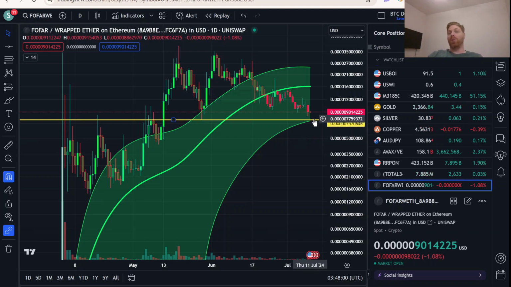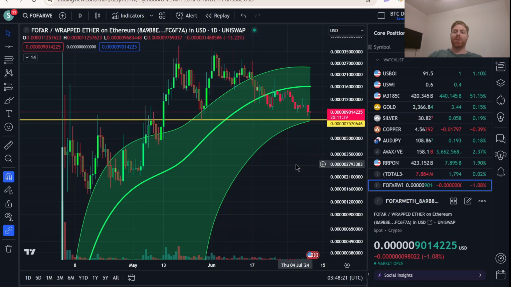It doesn't mean that it will hold. We don't know what's going to happen. Unpredictable, of course. But this is a very slow bleed down, and having a slow bleed in a meme coin like this is a good thing. What you don't want to see happen is a very rapid Christmas tree pattern where it just dumps straight down. This is showing you a battle between buyers and sellers going on, which is just very organic and healthy in a project like this.